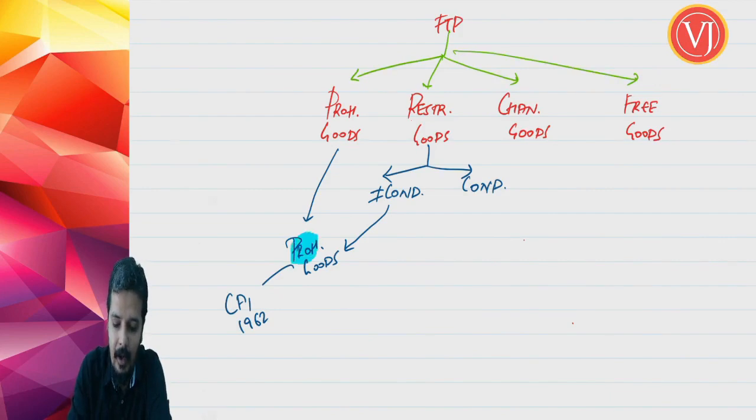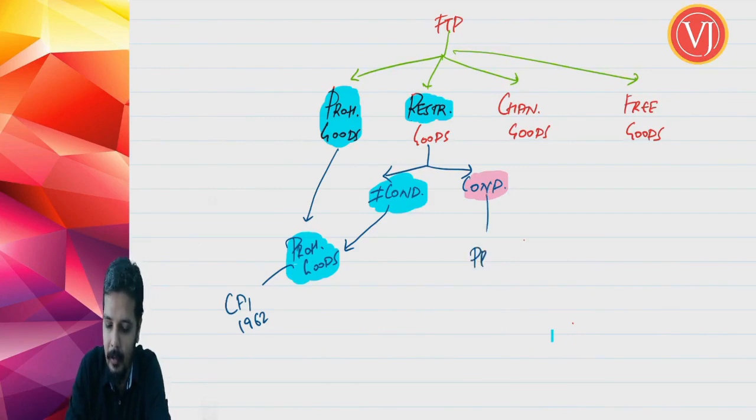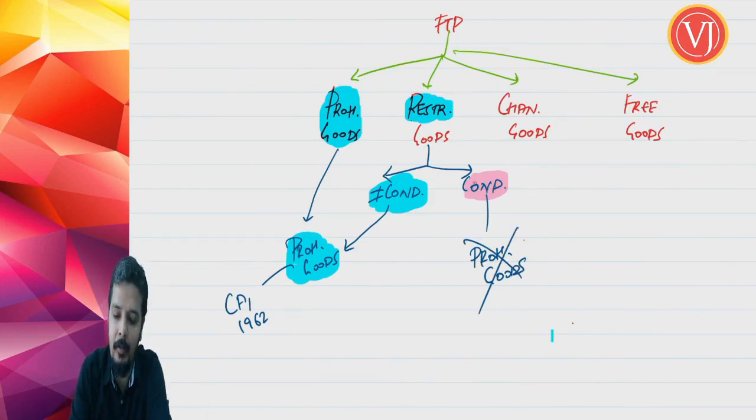Under customs, prohibited goods means those goods where import and export is absolutely prohibited, absolute prohibition. It also means those goods where there are restrictions, right, and you don't comply with the restrictions or conditions. So you are talking about restricted goods where you don't comply with the conditions, right? If at all you are talking about restricted goods where you comply with the conditions, then they are not prohibited goods. So prohibited goods does not include those goods where import and export is with a condition or restriction and you comply with the condition. If you comply with the condition, then they are no more prohibited goods.